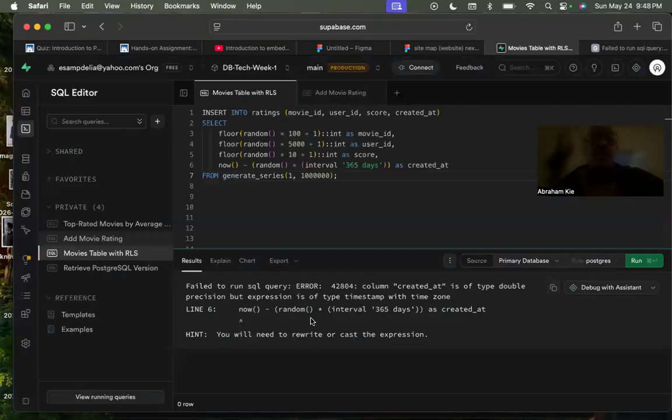I really don't know. Failed to run. Okay, error 42M: column created_at, which is right here, is of type double precision, but expression is of type... Okay, I don't know what that means.